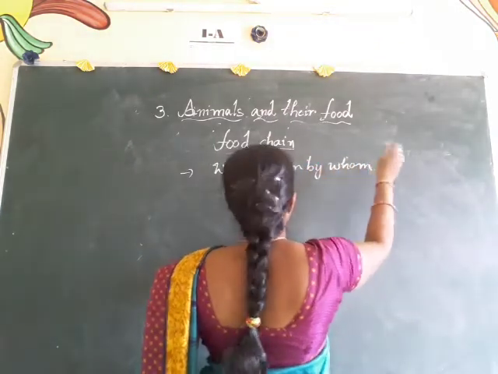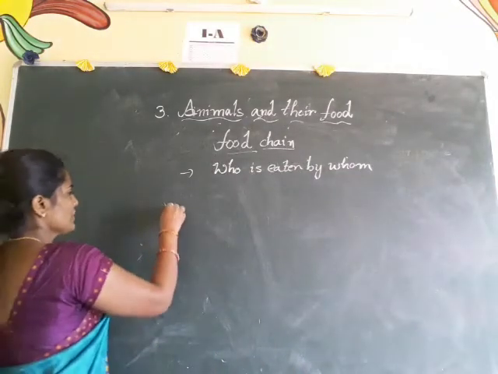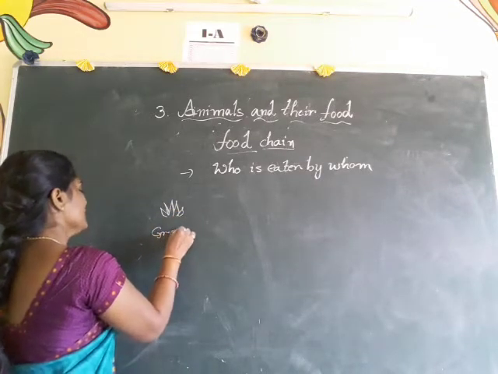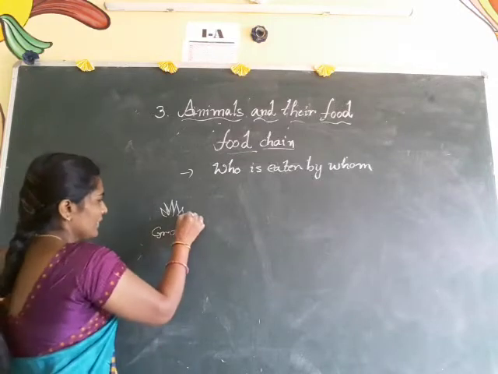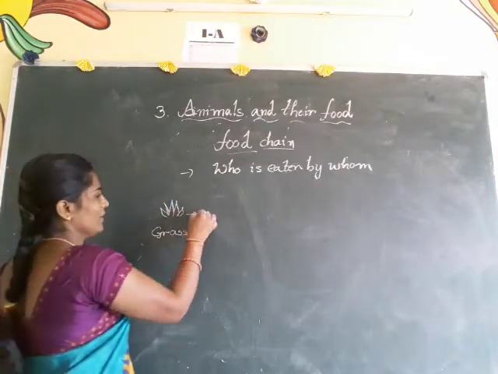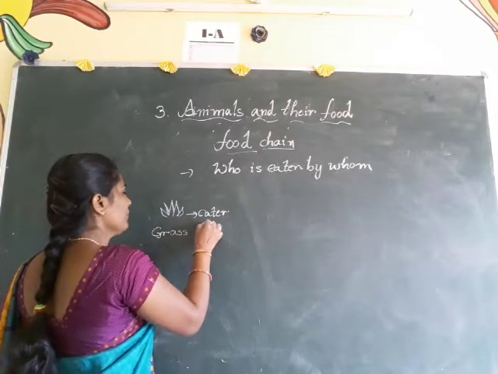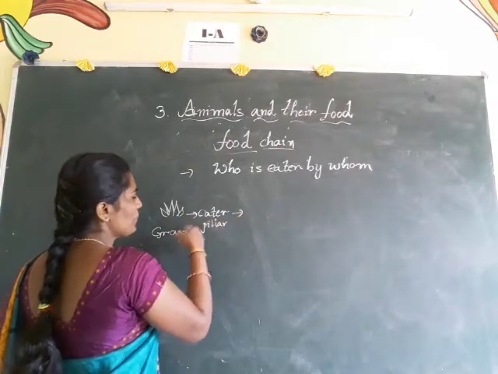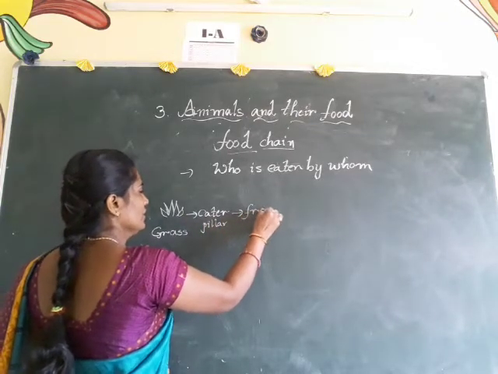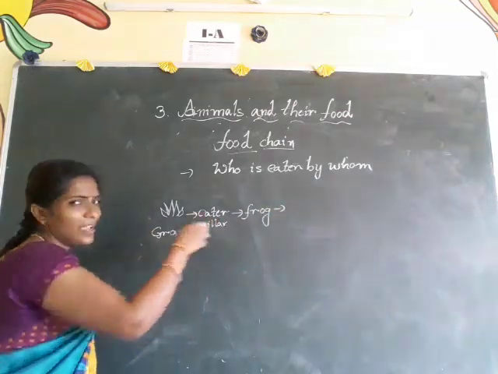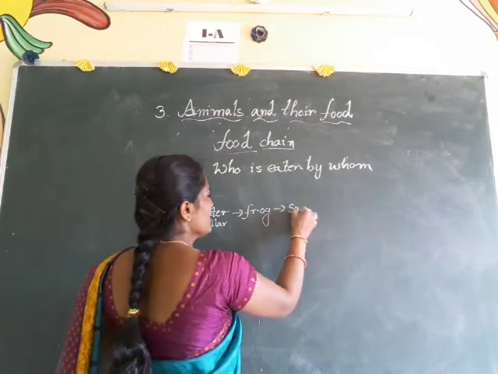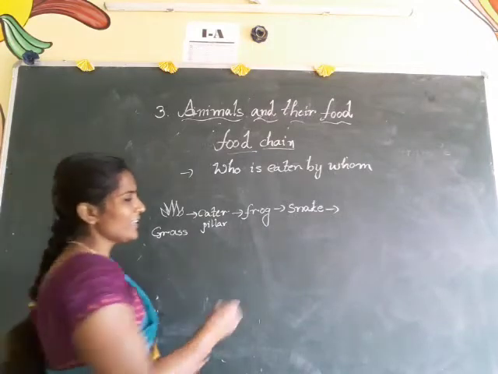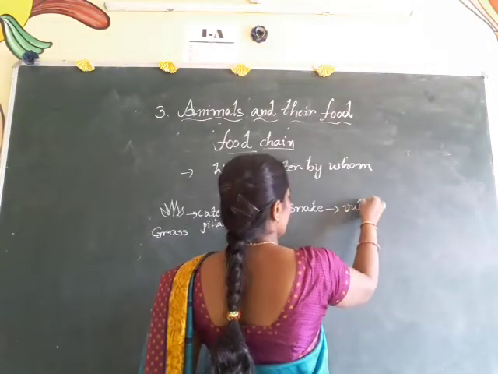First of all, I want to draw one small picture. This is grass. The grass is eaten by caterpillar. This caterpillar is eaten by frog. Thus caterpillar is eaten by frog. Frog is eaten by snake. And this snake is eaten by vulture.